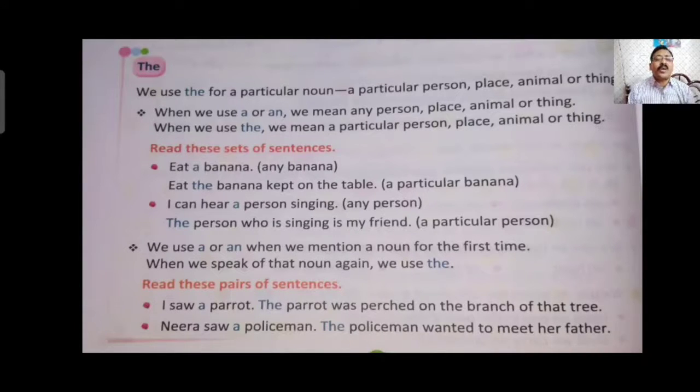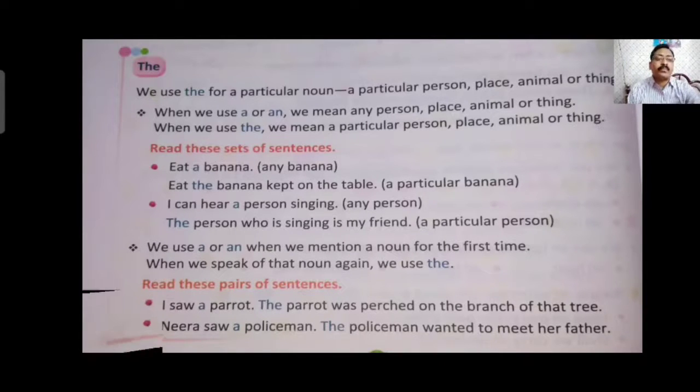The policeman wanted to meet her father." Neera saw a policeman, any policeman, so "a policeman". But when I repeat that policeman, "The policeman wanted to meet her father." That same policeman whom Neera saw wanted to meet her father. So here "the" is used before policeman.